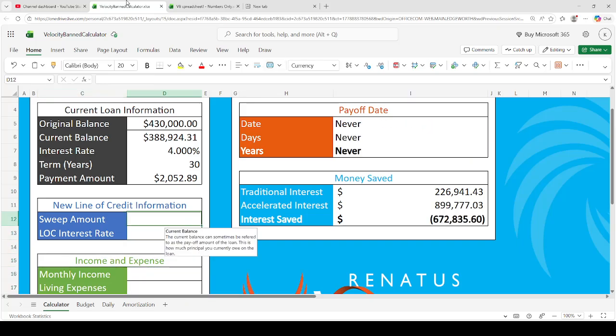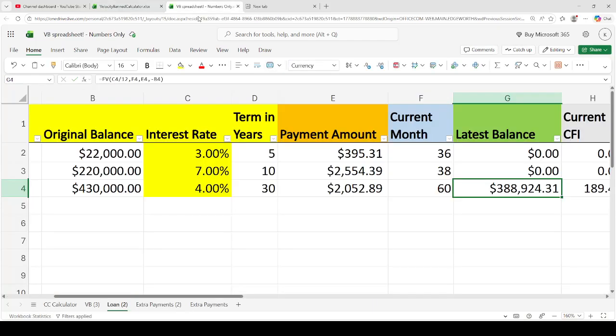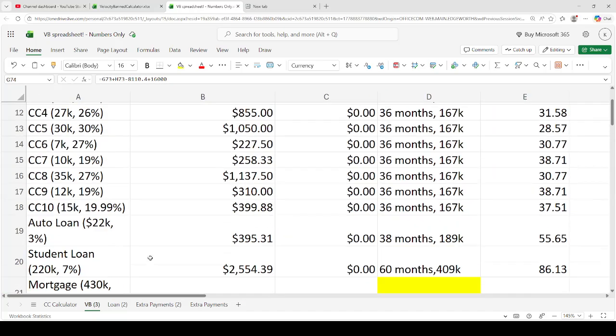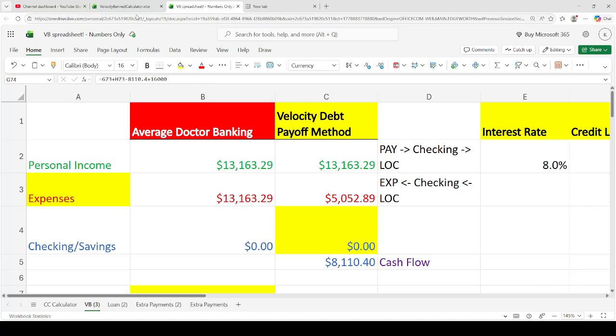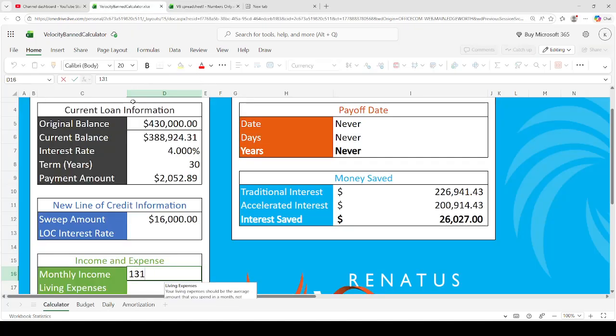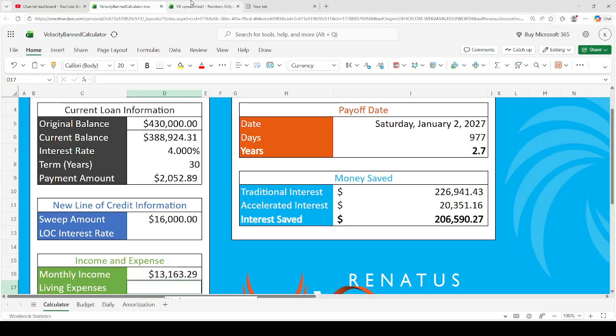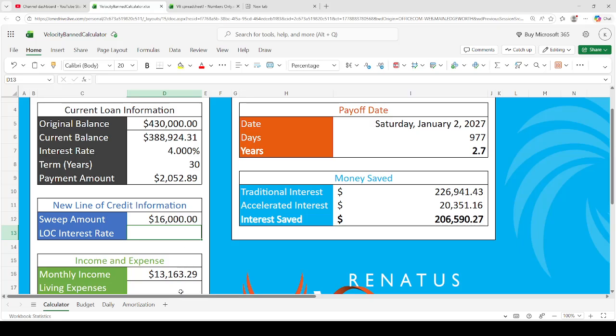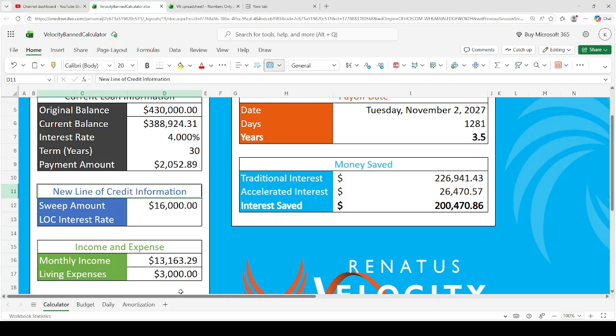So, 16,000. And then we're a doctor. So right now the doctor's income is 13,163.29. And then what are our expenses? It's about $3,000 a month. So the expenses are everything except for the loan we're trying to pay off, right?